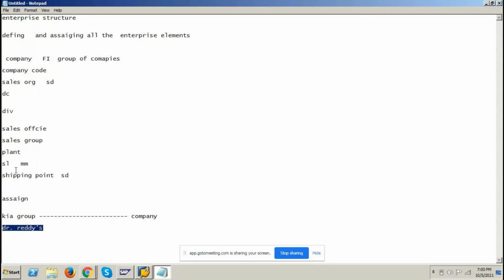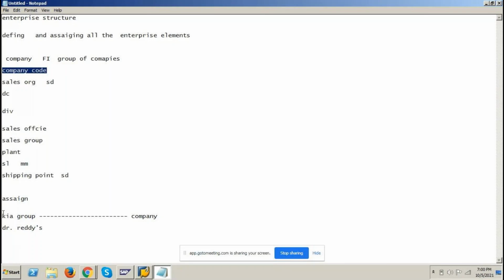What I mean to say is, it is not mandatory to define company in SAP, but it is mandatory to define company code in SAP. Okay. So if the client has a group of companies, I'll define that as company, and the individual companies under the group of companies are company codes. If the client does not have any group of companies, then I'll directly define company code. You need to remember that.